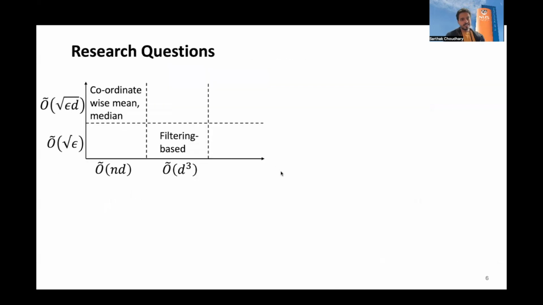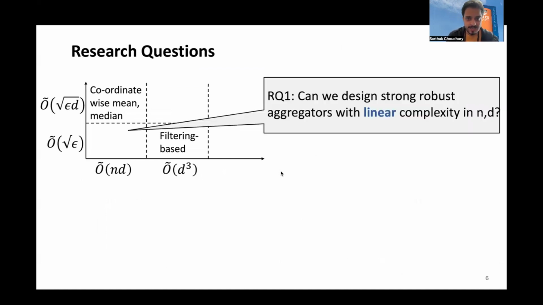So in this work, we address two important research questions. First one is that can we design strong, robust aggregators which have time complexity linear in n and d? Why do we want to address this? We want to address this because it seems like as we go forward, as dimensions increase, the model size increases, this seems to be very desirable.